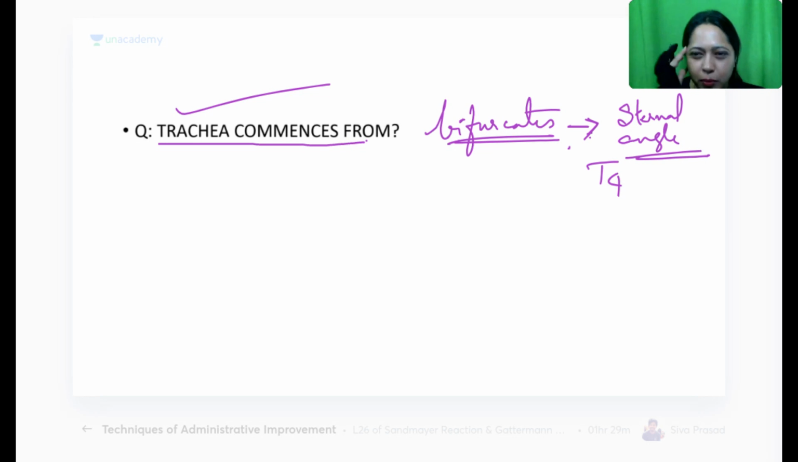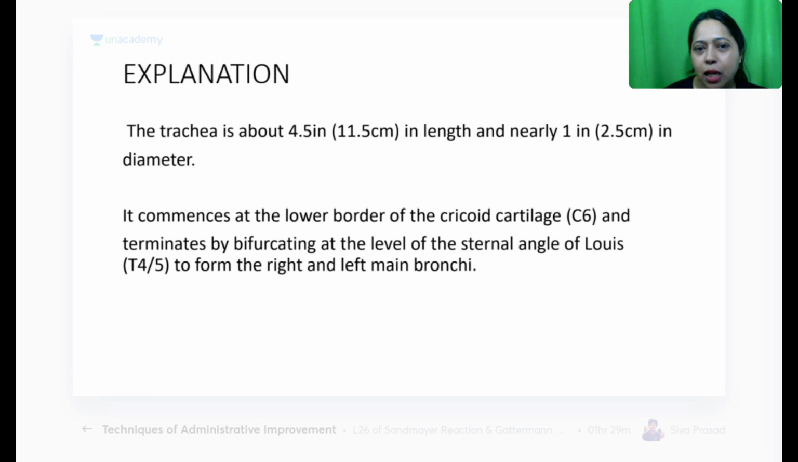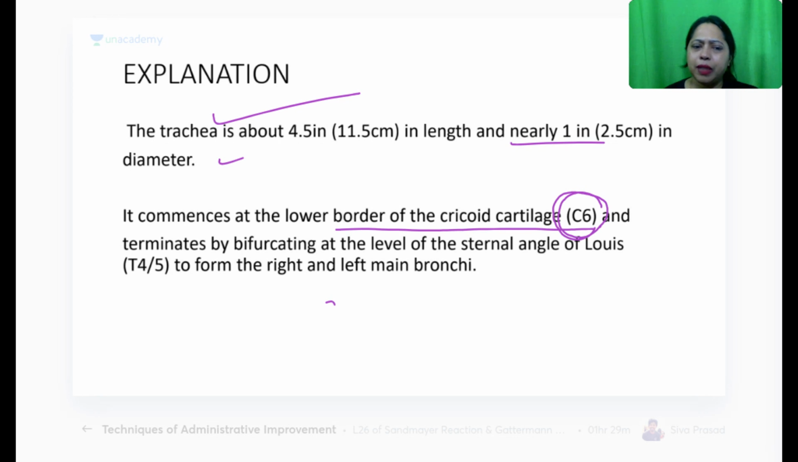Now let's use some common sense. Trachea is about 11.5 centimeters long and nearly 2.5 centimeters in diameter, and it commences at the lower border of C6 itself. So it is not even thoracic, it is at the level of C6. Okay, C6 has one tubercle. Have you heard of the tubercle? What is the tubercle name? C6 has a tubercle also.